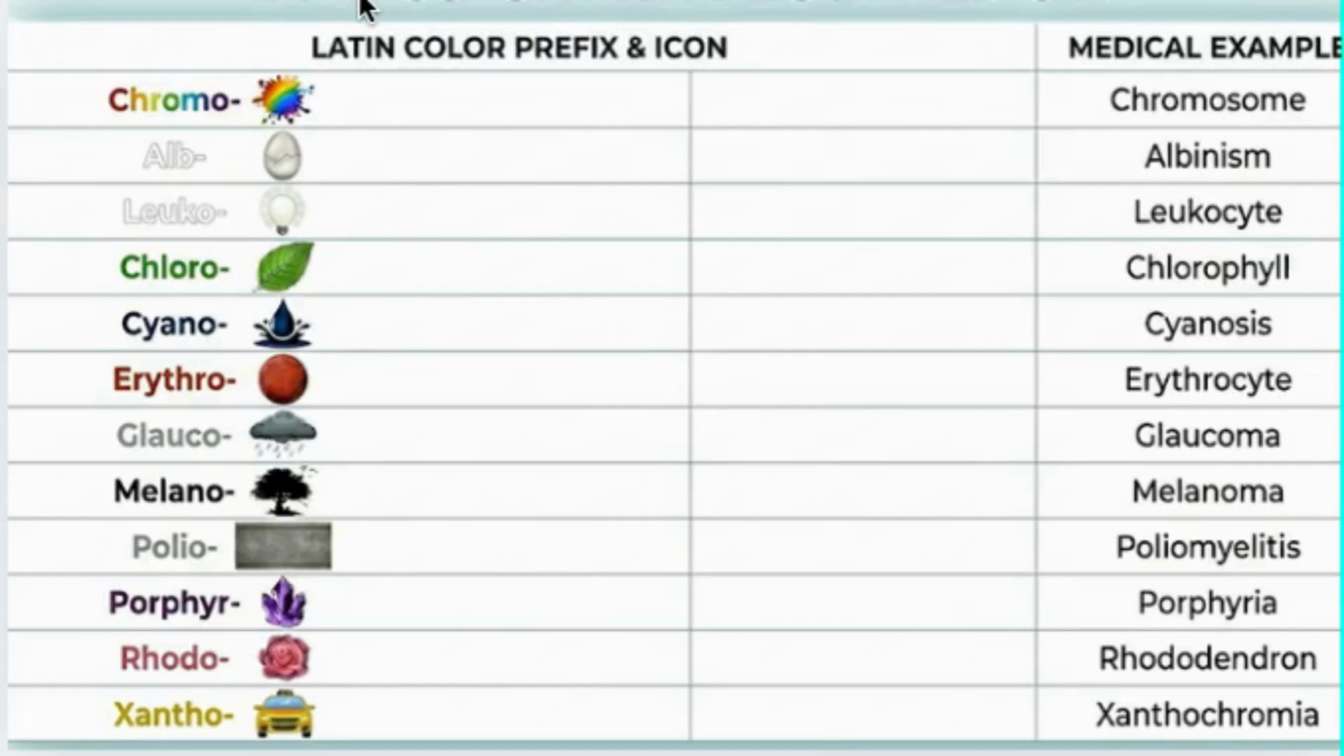A good way to remember the colors would be to attach them to a visual icon. For example, when you see chloro in any word, you would remember the green leaf. When you see cyano, you'll remember the blue ink drop splash. When you see erythro, you will remember, for example, the red planet Mars, and so on.